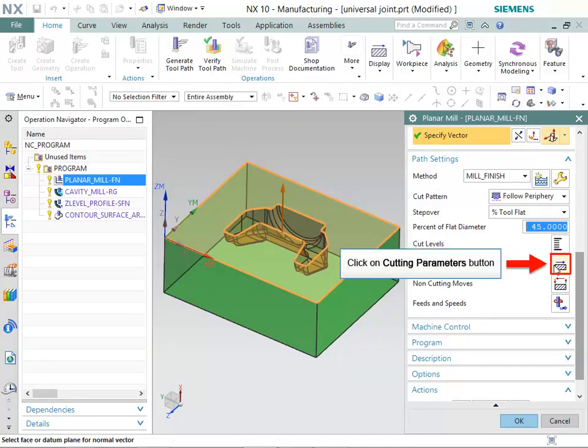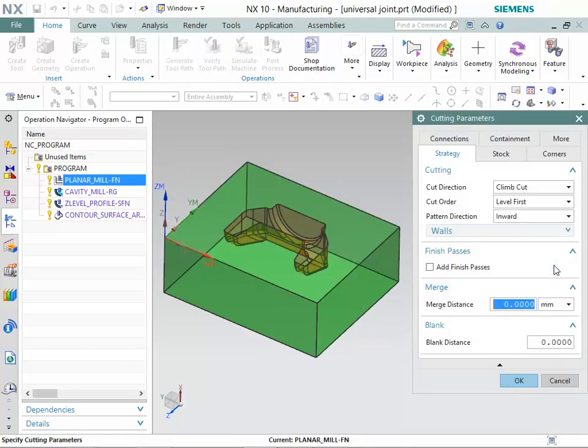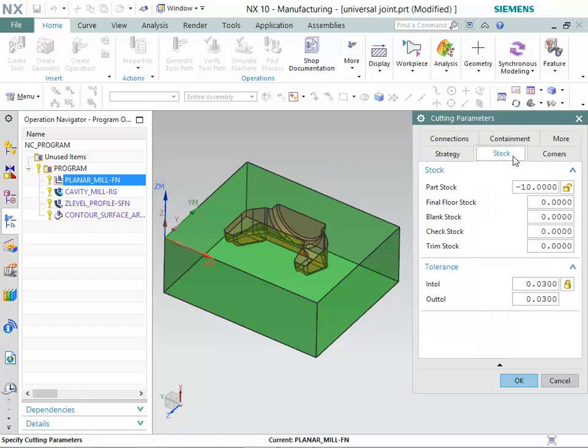Now, click on the Cutting Parameters button in Path Settings group. Make sure that these options are selected in Strategy tab. Now, select the Stock tab. Make sure that these values are specified in Stock tab.